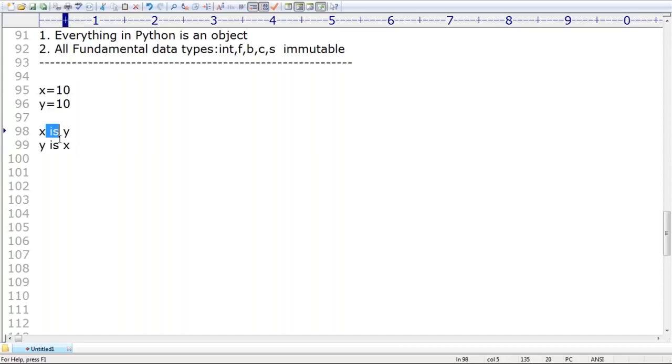The is operator always checks reference comparison: whether both are pointing to the same object or not. Like in Java we have the double equal operator, that double equal operator here in Python is nothing but the is operator. Clear? Are you able to understand? Now have a look once.